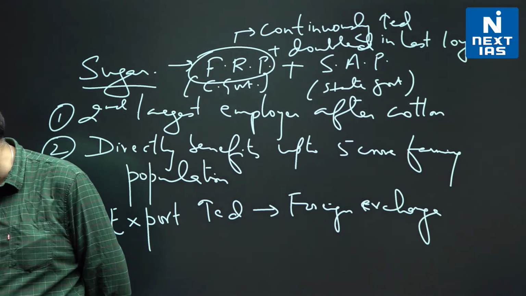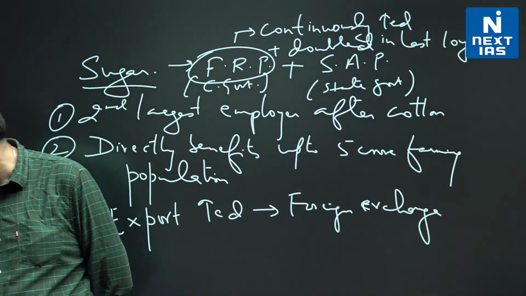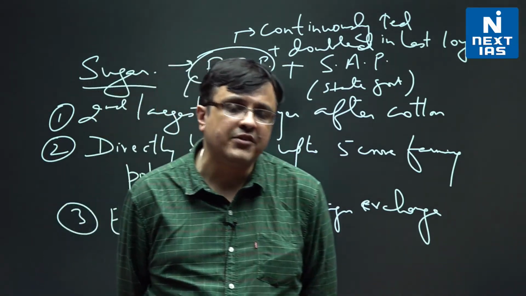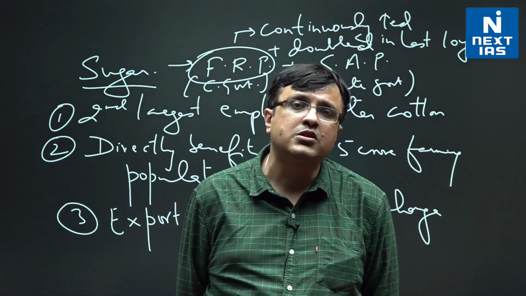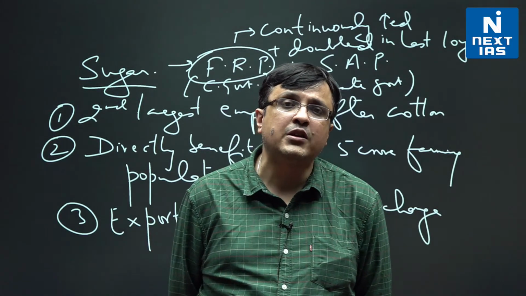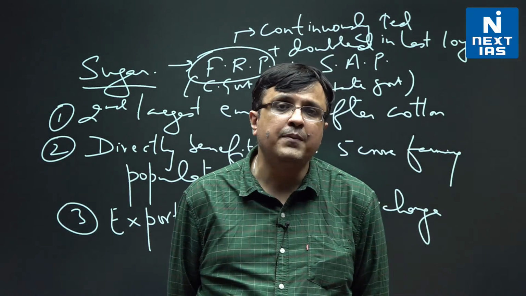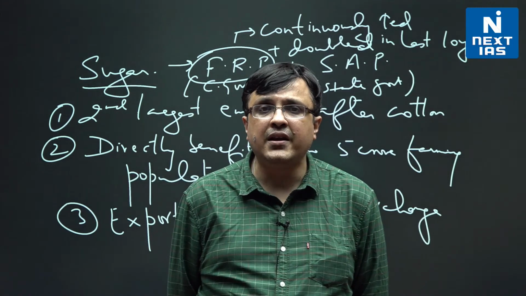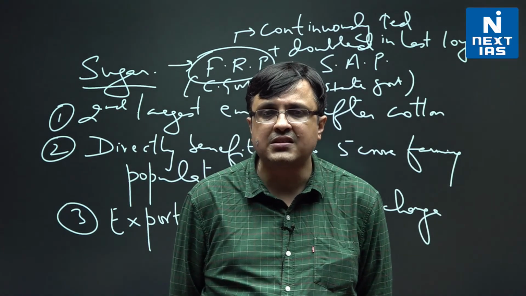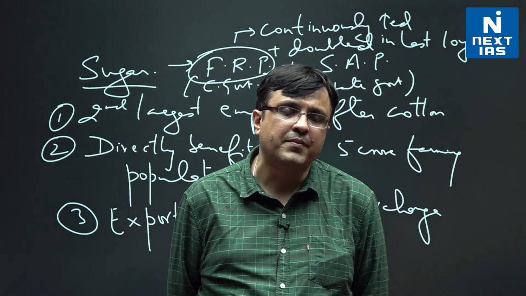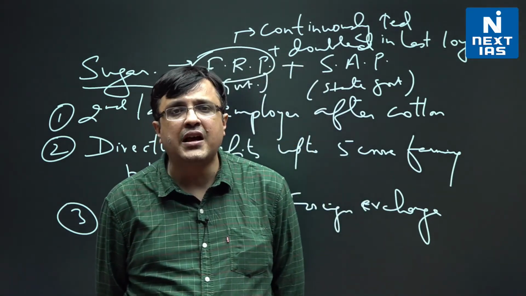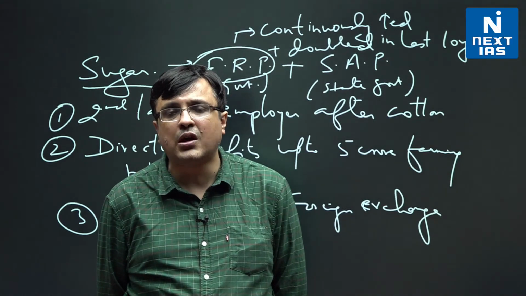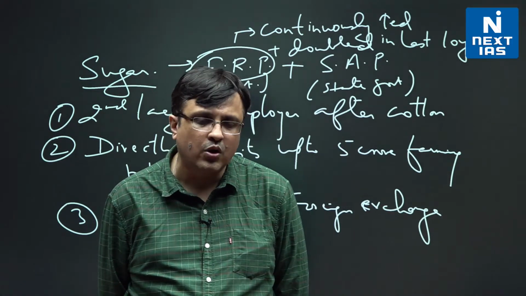So fair and remunerative price, they have talked about it. And they say that sugar exports have also continuously increased. In fact, there is one more thing which I will come to in a while. The government has now also allowed for up to 20% of ethanol blending in petroleum, EBP as we call it. So that is another way in which sugar mill owners can earn money by blending the ethanol that they can produce from the molasses with the petroleum that government has now allowed. Right now in India we are at 8.3% blending part. Government expects it to be 10% by 2021-22. That is now the latest data.